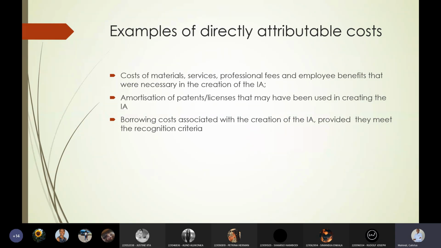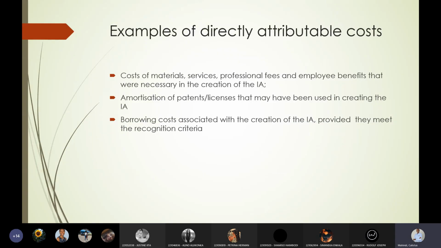So you might have an old intangible asset that you had capitalized previously and amortized, and that intangible asset is used to create another intangible asset. Those amortization expenses can be eligible for capitalization, or they are considered a directly attributable cost.